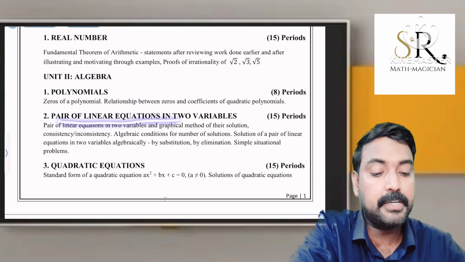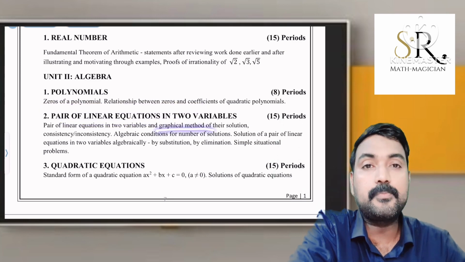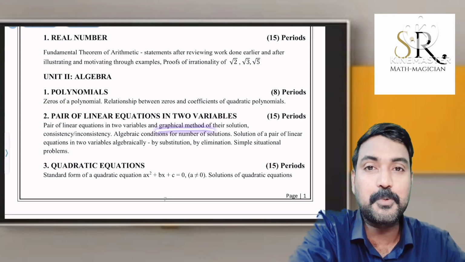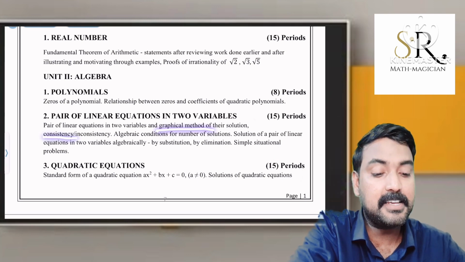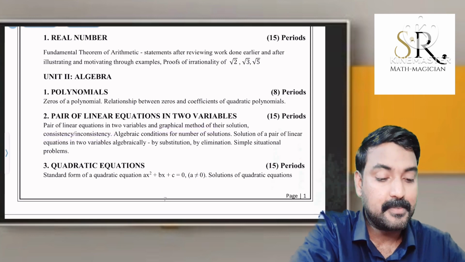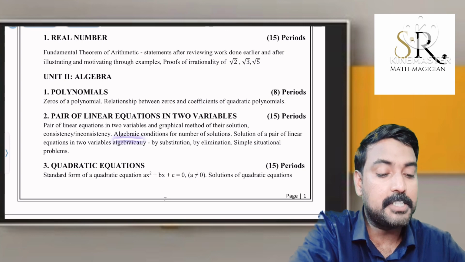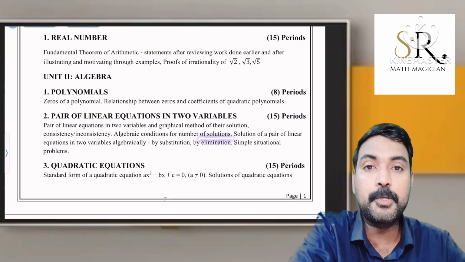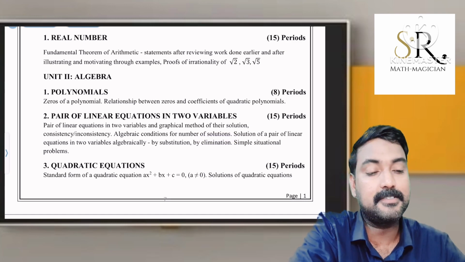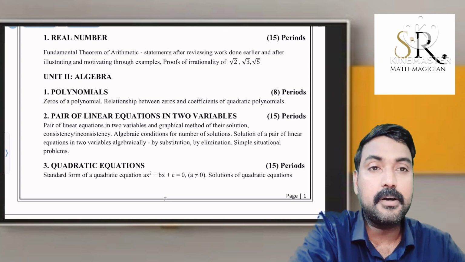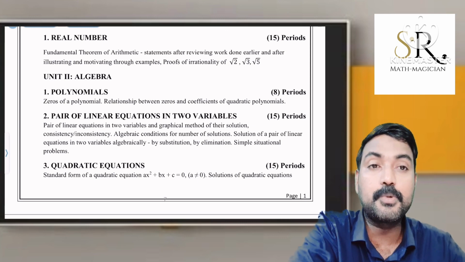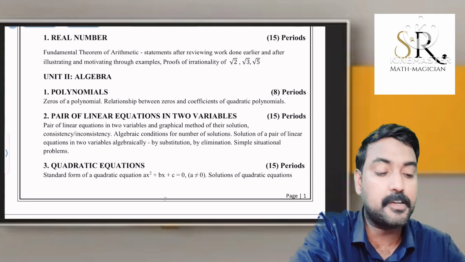Then pair of linear equations, we studied the graphical method of solving a pair of linear equations in two variables. Then consistency, inconsistency. Consistent means there will be a solution. Inconsistent means there is no solution. Algebraic conditions for number of solutions. a1 by a2 equals b1 by b2 equals c1 by c2 means infinitely many solutions, coincident lines. a1 by a2 not equal to b1 by b2, then it is a unique solution. a1 by a2 equals b1 by b2 not equal to c1 by c2, then there is no solution.